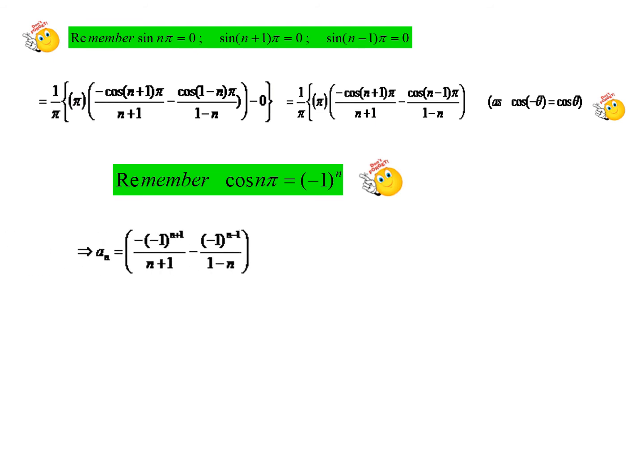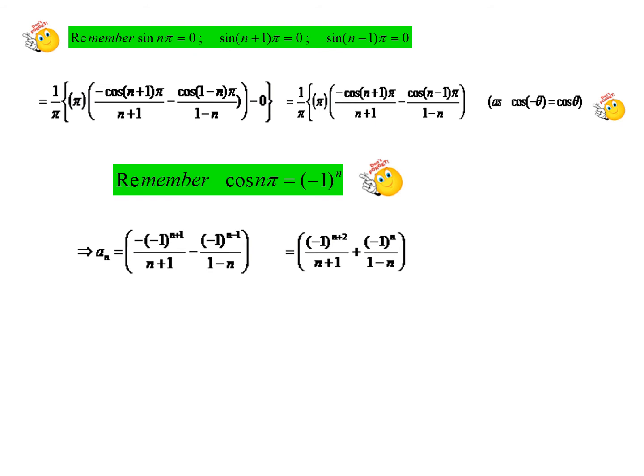Now in the place of cos n plus 1 pi and cos n minus 1 pi, let us substitute this formula. What is cos n pi? Minus 1 power n. So what is cos n plus 1 pi? Minus 1 power n plus 1. Very simple. Similarly, cos n minus 1 pi is going to be minus 1 power n minus 1. So substituting these, when you see minus 1 power n plus 1, totally we will have minus 1 power n plus 2.